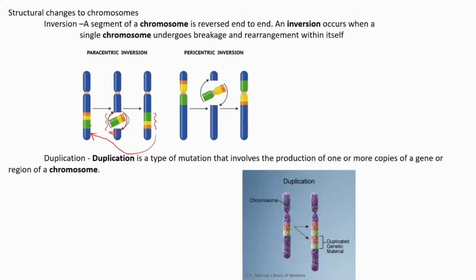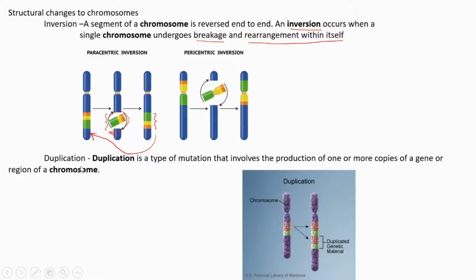Here the green color is in the lowermost region, but as a result of that rotation, that green region comes to the top. So that is inversion. A segment of chromosome is reversed end to end, rotating. And this inversion occurs when a single chromosome undergoes breakage and rearrangement within itself.